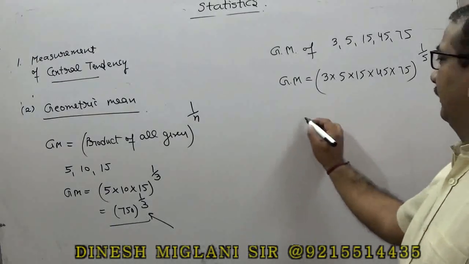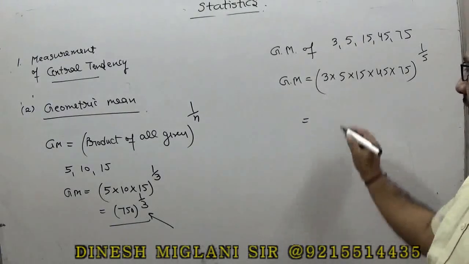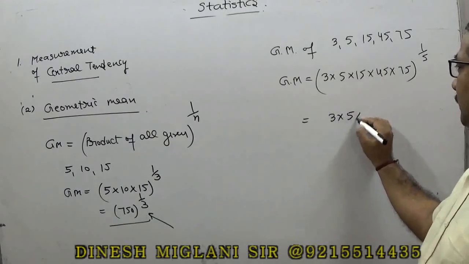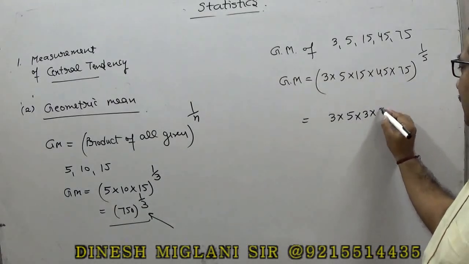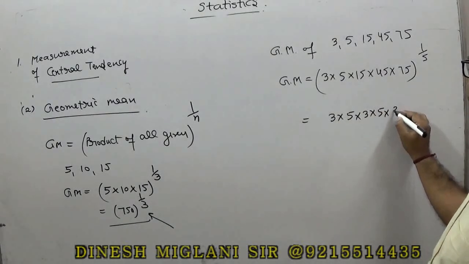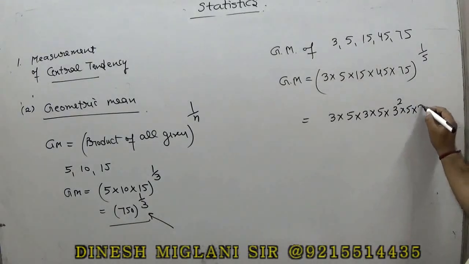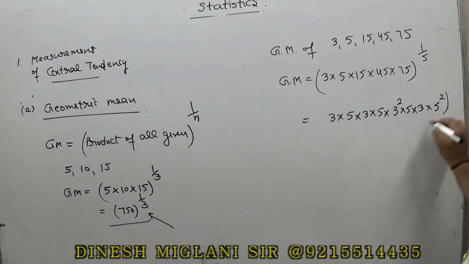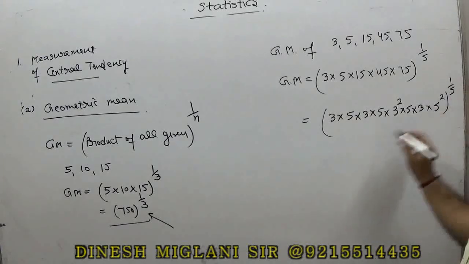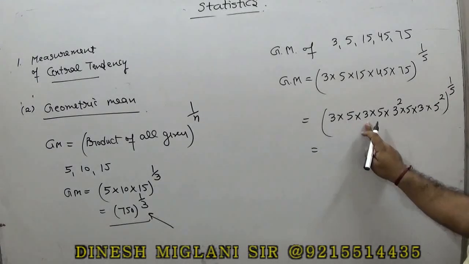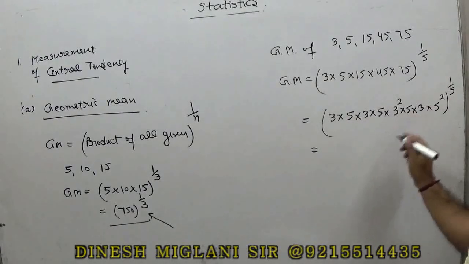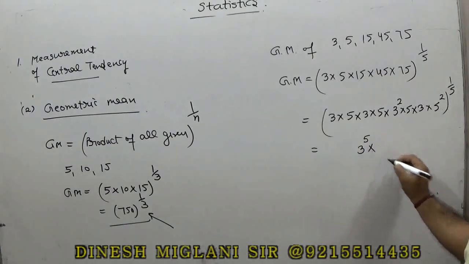Now just try to make a prime factorization. This is 3 into 5. 15 is taken as 3 into 5. 45 is 3 square into 5. And this 75 is 3 into 5 square. Okay. Make the power 1 upon 5. So here I can say 3 to the power 1, 2 is 3... 3 raised to power 5 into.